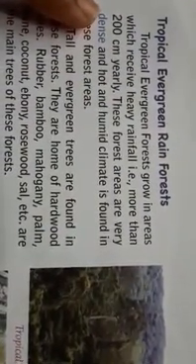Tropical evergreen rainforest. Tropical evergreen rainforests grow in areas which receive heavy rainfall, more than 200 centimeter yearly. These forest areas are very dense, and a hot and humid climate is found in these forests.